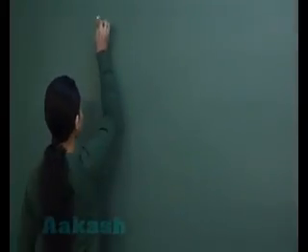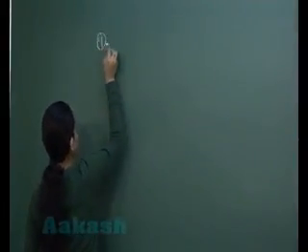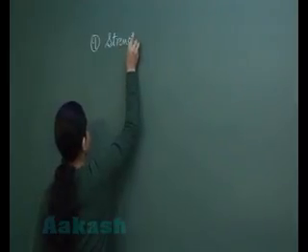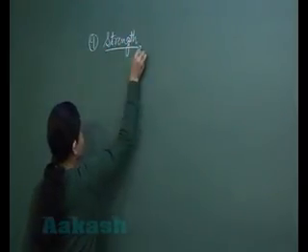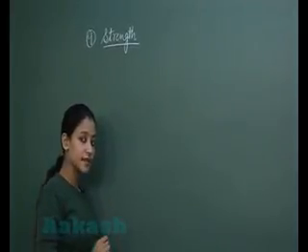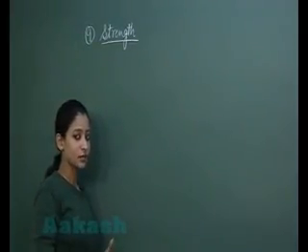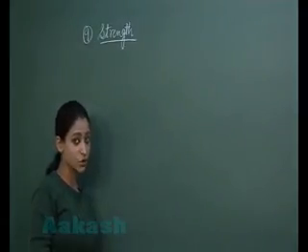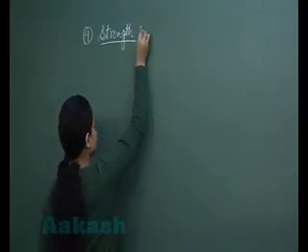Now let us study the ninth physical property, which is about the strength of metals. Metals generally possess high strength. So by saying that they possess high strength, I mean that they can hold heavy weights without breaking.